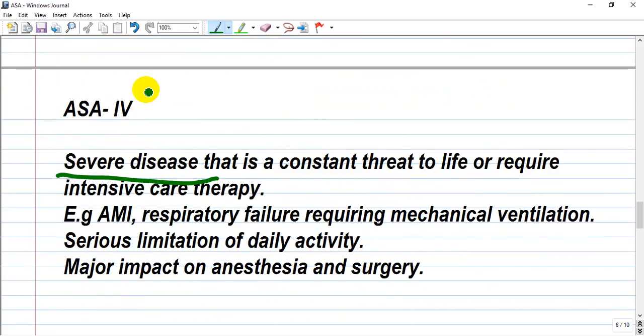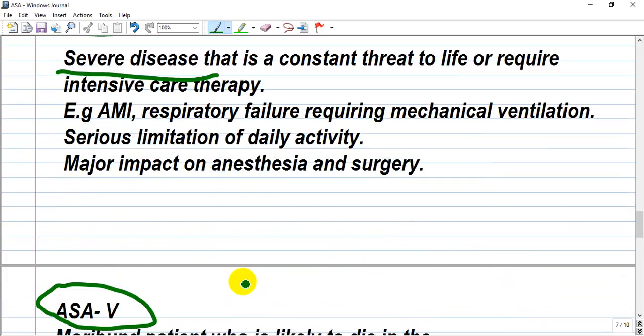Grade 4 is an advanced grade also. It is a severe disease that is a constant threat to life or requires intensive care therapy. The patient is already in intensive care therapy. Examples can be acute myocardial infarction with a wall infarction, hemiparesis, or respiratory failure requiring mechanical ventilation. A very seriously ill patient with serious limitation on daily activity, and of course major impact on anesthesia and surgery.